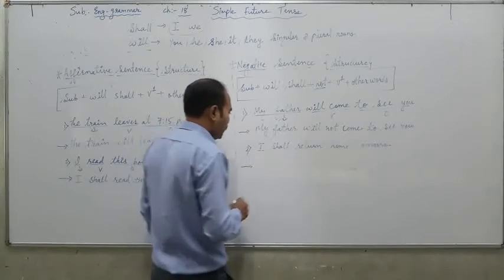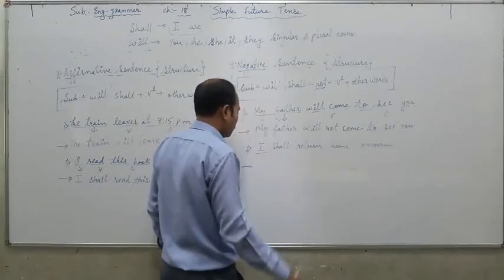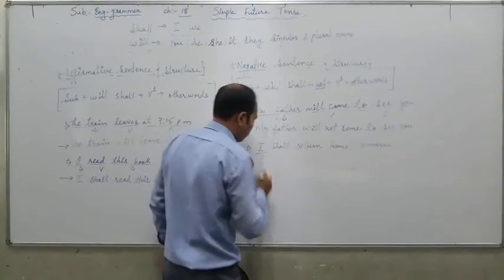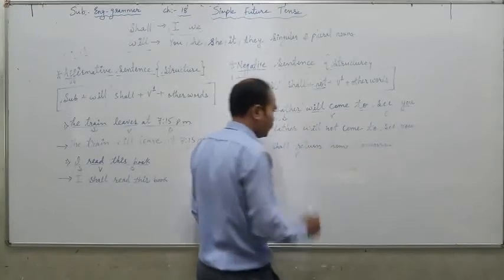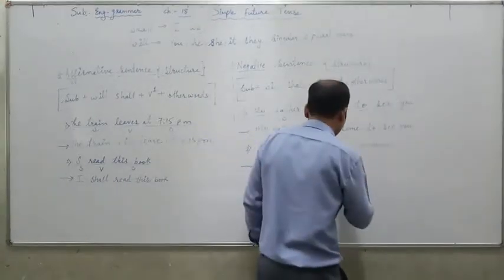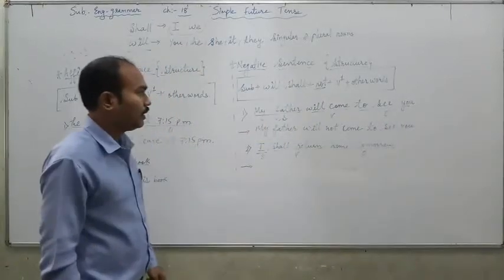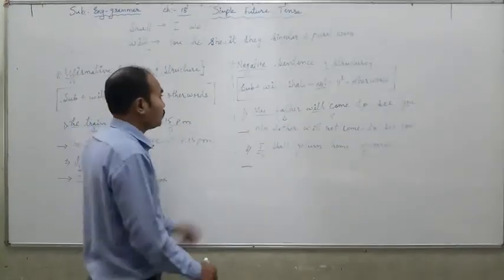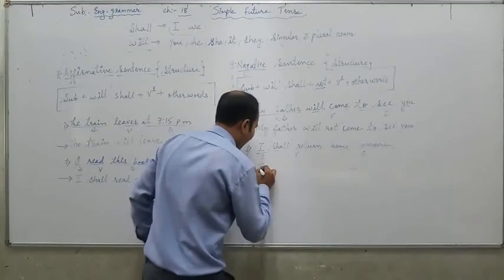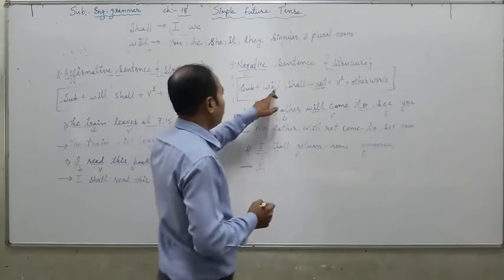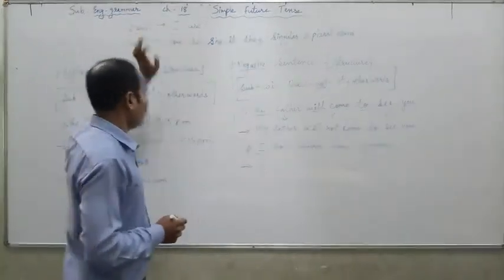One more example is there. You will underline here the subject, verb and other words. I is the subject. Okay. Shall return is the verb. And home tomorrow is the other words in the given sentence. So according to the structure, we will write the subject over here, I. Then will or shall. With the subject I, what do we write? We write shall.